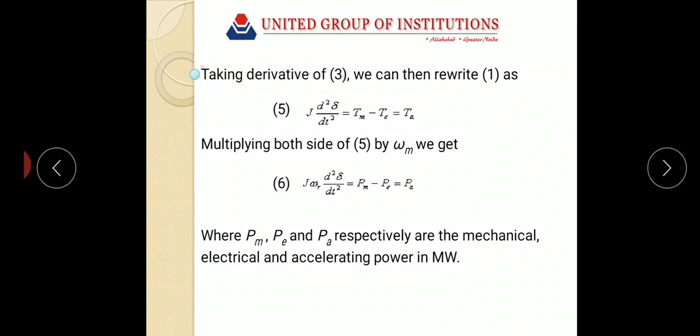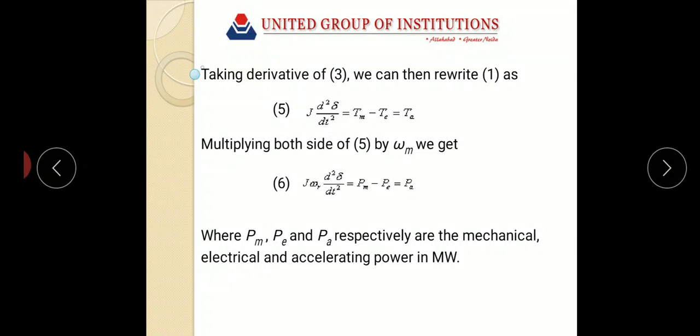Now on multiplying equation number 5 both sides by omega m, we get J into omega m d square delta by dt square equal to Pm minus Pe, and this is also equal to Pa, where Pa is called the accelerating power, equal to omega m into Ta.